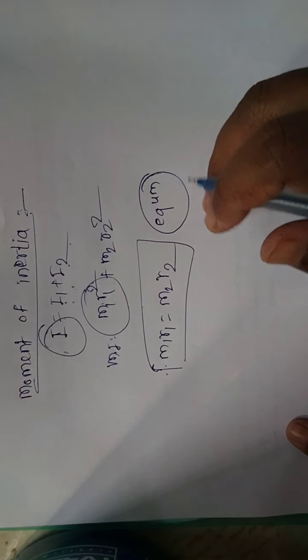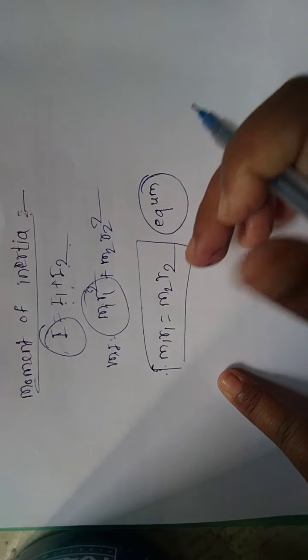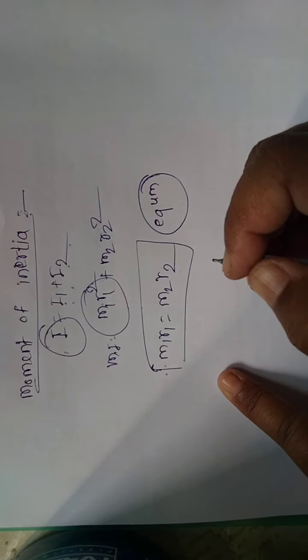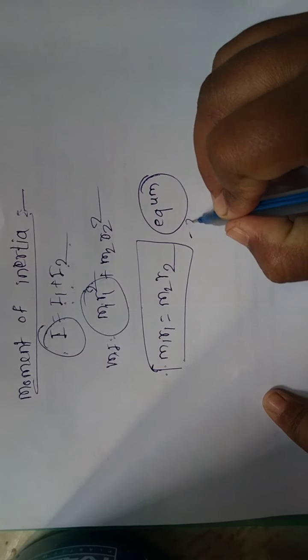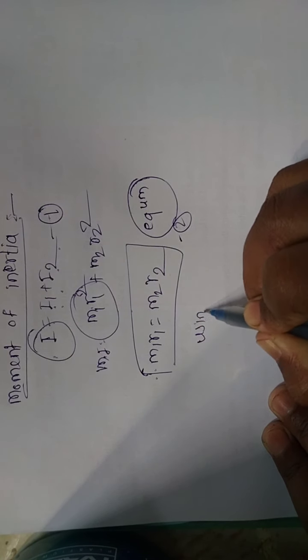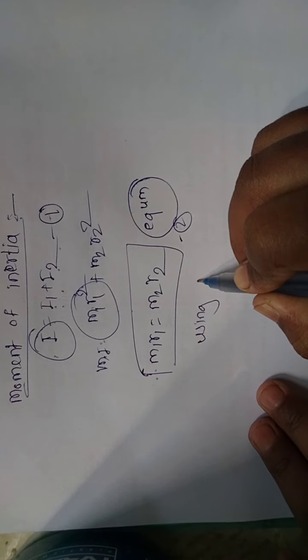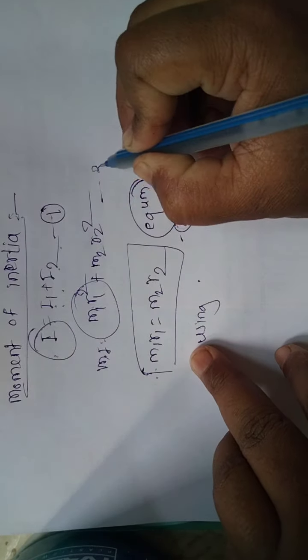Two masses are balanced. This condition is called the center of mass, or the equilibrium condition. So this will give you a second equation. This is the first, this is the second equation, and this is third.